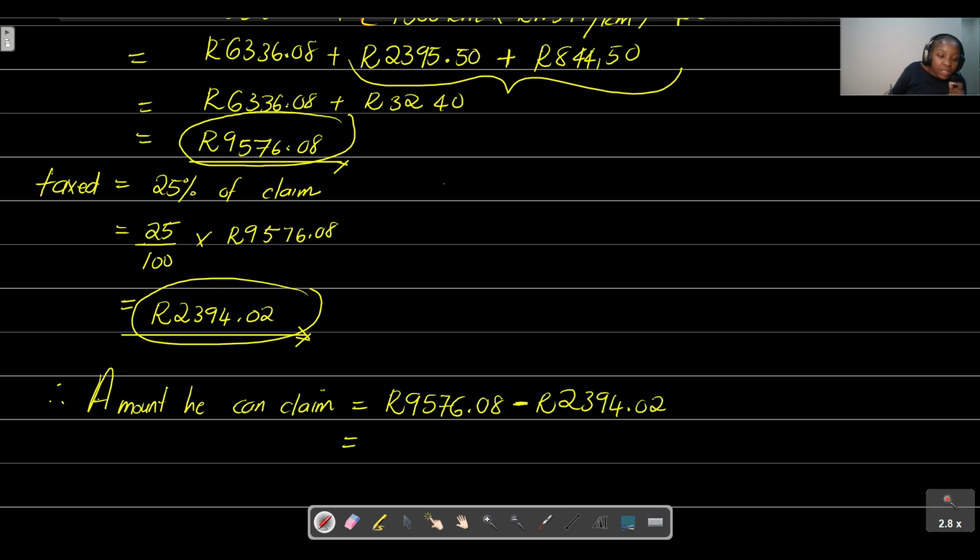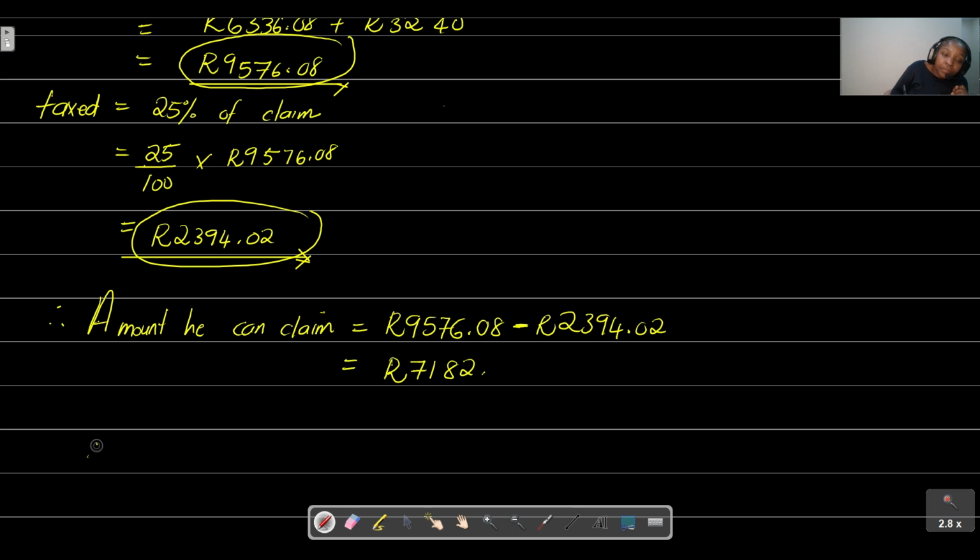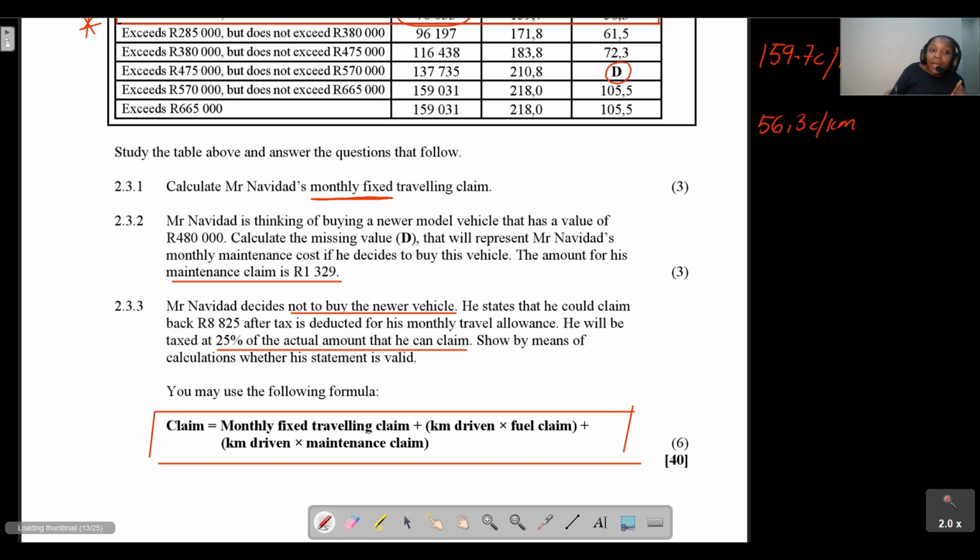If you punch this into your calculator, you'll see that the amount that he can actually claim back is just equal to 7,182.